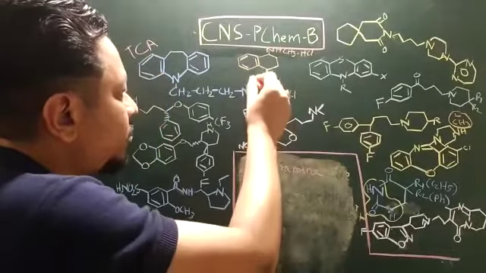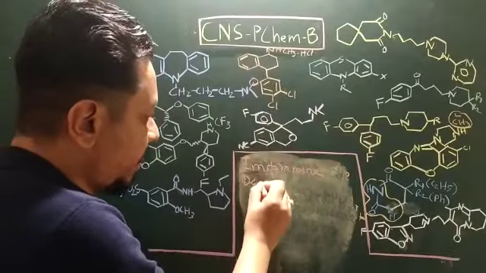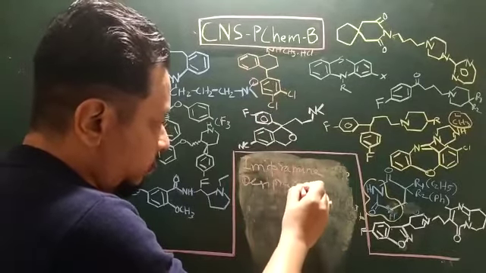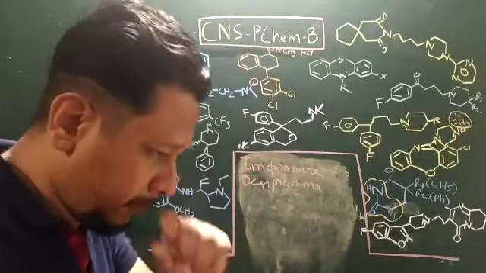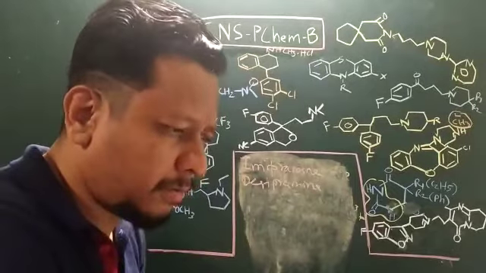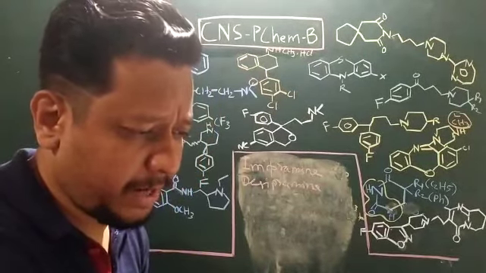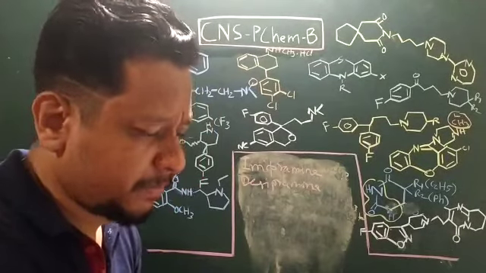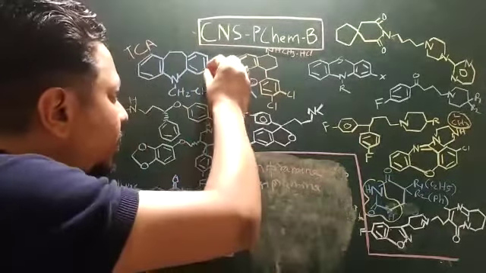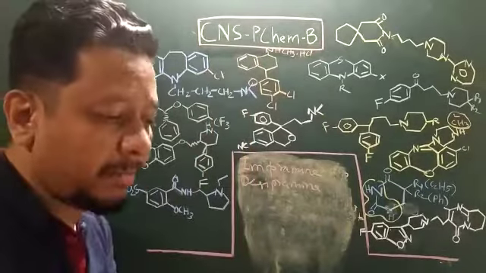Now if you remove this one methyl group, it becomes desipramine. Now imipramine is also used for nocturnal bedwetting of children. It's also used for panic and anxiety. Now if you add a chlorine group over here, it becomes clomipramine.